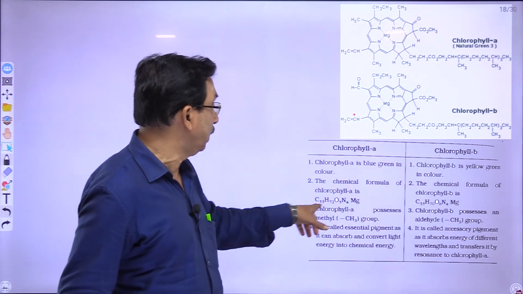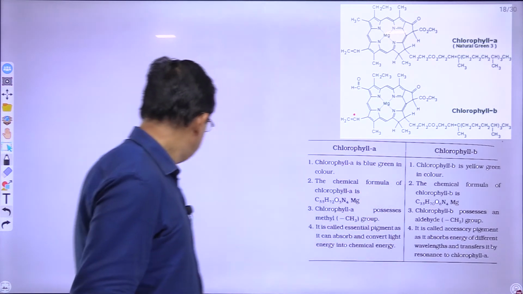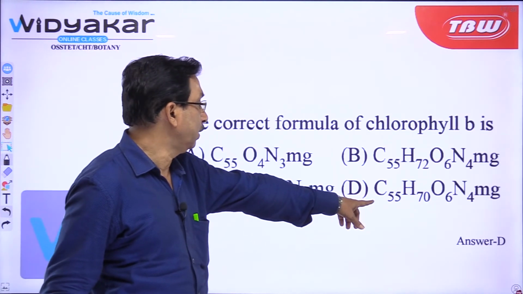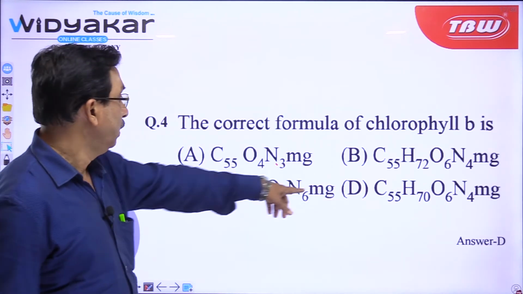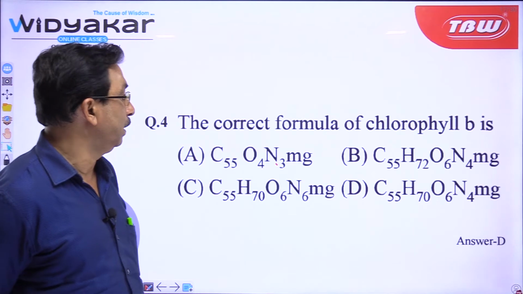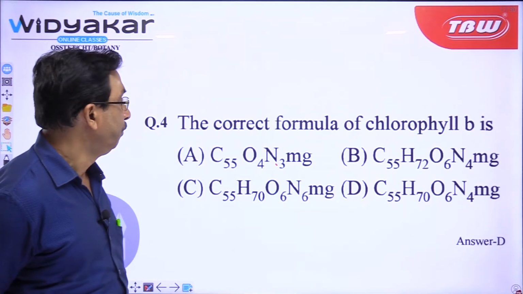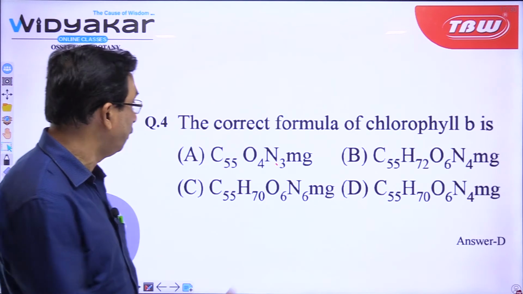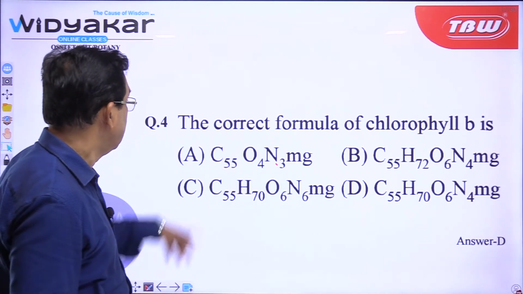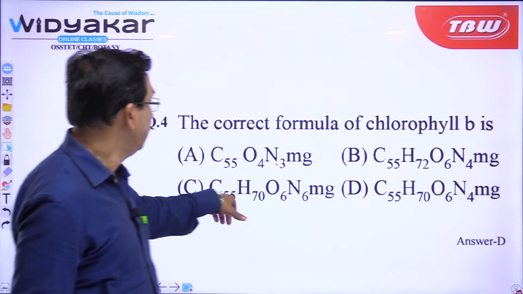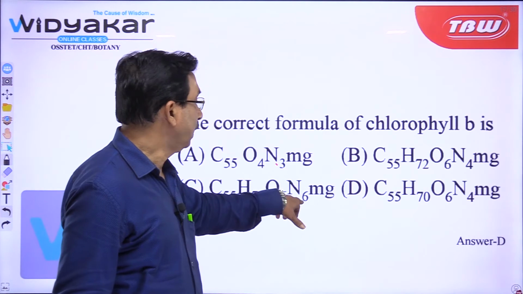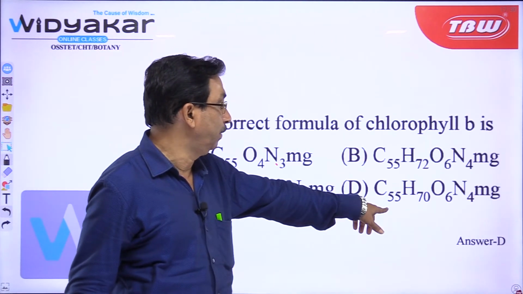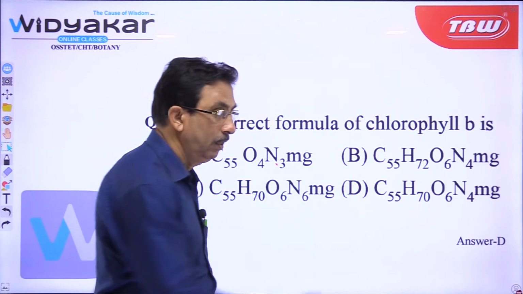Our question relates to the formula. So, if you see the formula, naturally the correct choice will be C55H70O6N4Mg. This one is the correct formula. If chlorophyll A would have been asked, then the answer would have been the other. So, this cannot be, and here also O and N cannot be the same. This will relate to chlorophyll A, and our question is on chlorophyll B. So, the answer will be D.